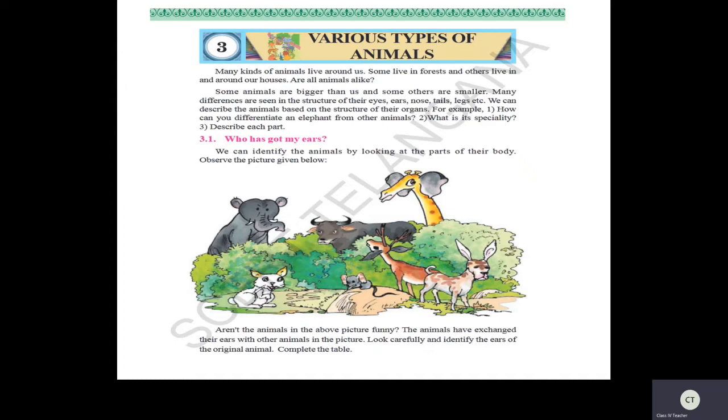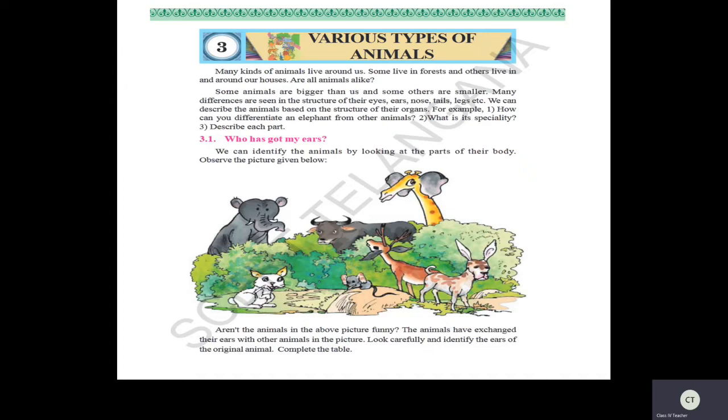Now for example, for which animal can you see this trunk? Yes, for elephants. Can you see for giraffe? No. So it is different. So by seeing the structure of the organs, we can immediately identify the animal. So based on these organs only, easily we can identify the animals.